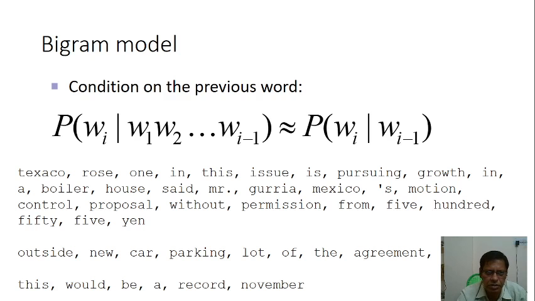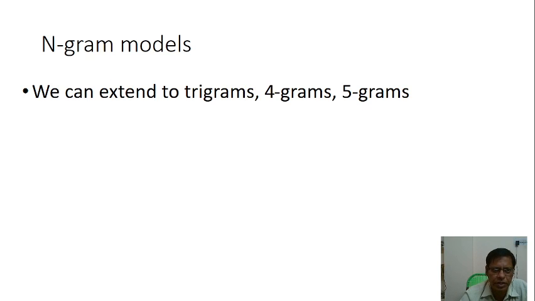Okay, so the bigram model is conditioned on the previous word, that is probability of word wi given the previous word, the same equation. Okay, as we have considered, N-gram models can be extended to trigrams, 4-grams or 5-grams. That is, n-gram is nothing but trigrams, 4-grams or 5-grams.